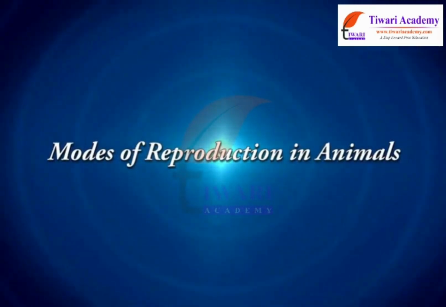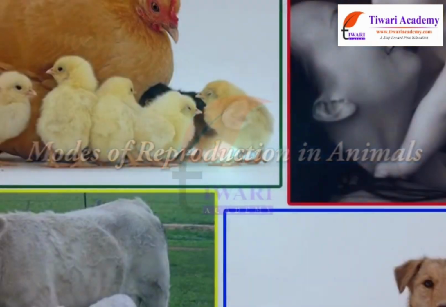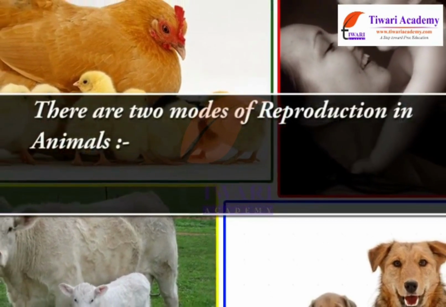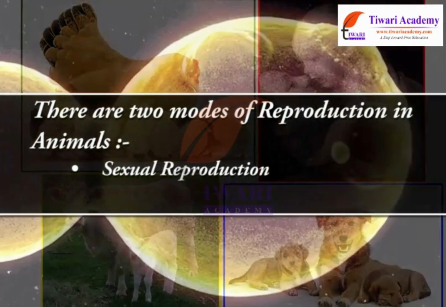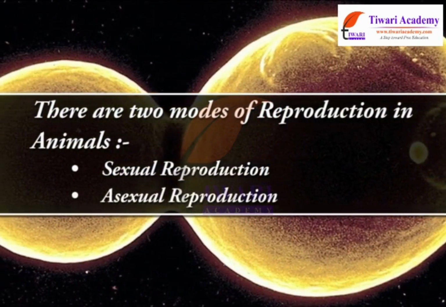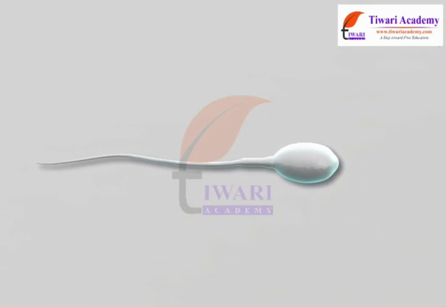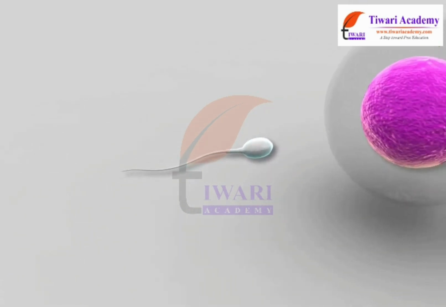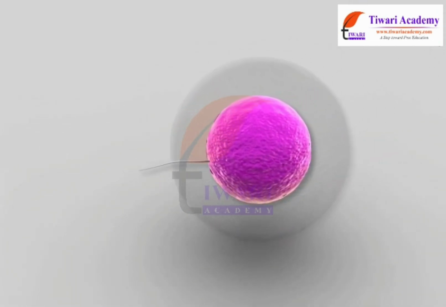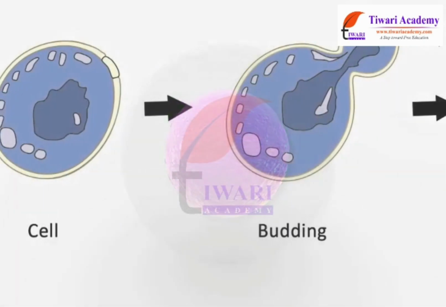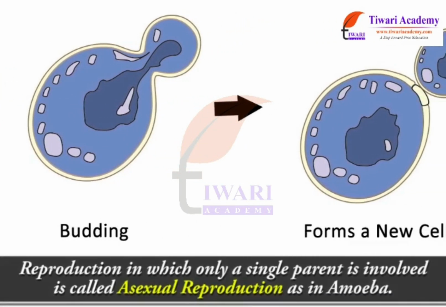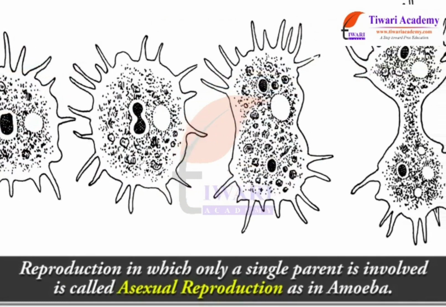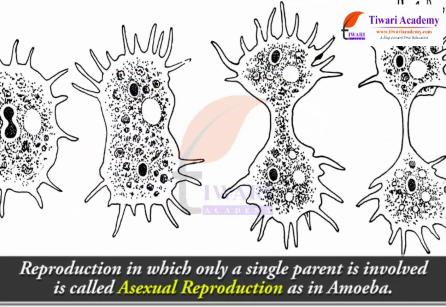Modes of reproduction in animals. There are two modes of reproduction in animals: sexual reproduction and asexual reproduction. Reproduction resulting from the fusion of male and female gametes is called sexual reproduction, as in humans. Asexual reproduction: reproduction in which only a single parent is involved is called asexual reproduction, as in amoebae.